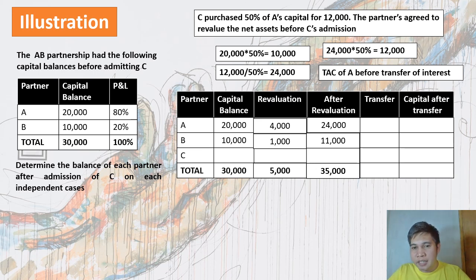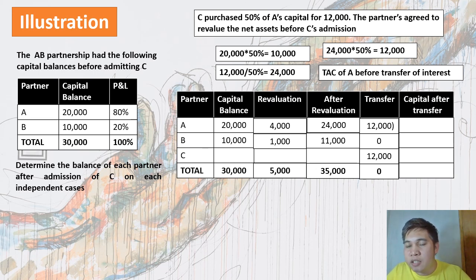Since nalatag na natin yung mga amount after revaluation, pwede na po tayo pumunta doon sa transfer. Sabi dyan, 50% ng A mapupunta kay C. So, 24,000 times 50% is 12,000. Mababawasan natin yung capital ni A, ibibigay naman natin kay C. As you can see, wala po yung effect dun sa total capital kasi nagkaroon lang naman po ng transfer of ownership.